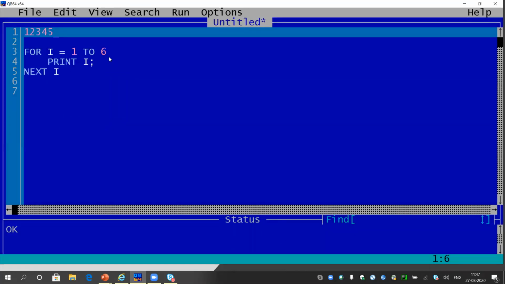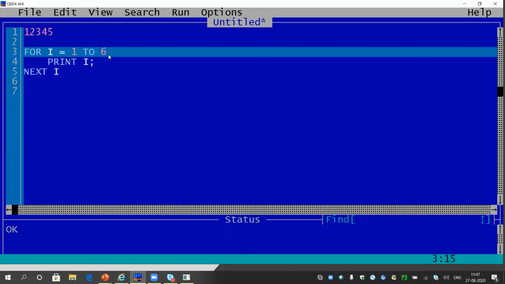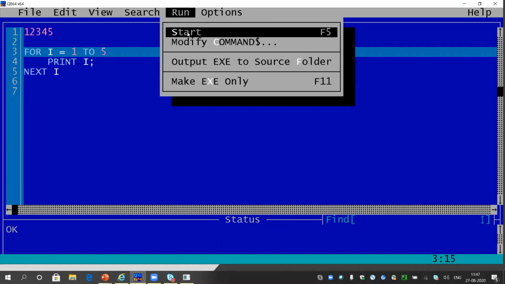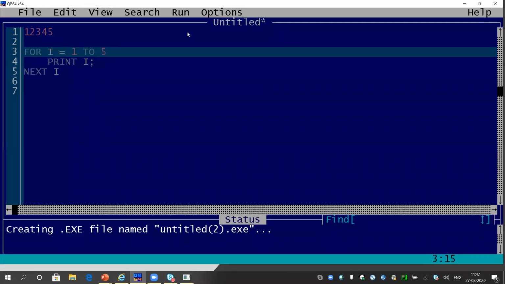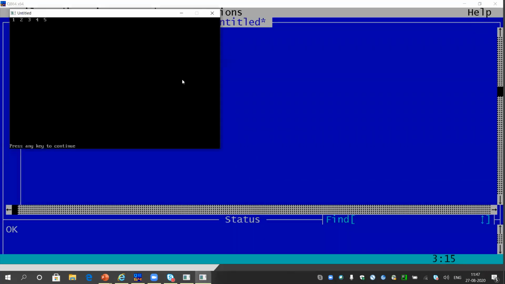Anyway, sorry, I have not changed. So 1, 2, 3, 4, 5. I'm trying to print 1 to 5, print I. So this line would print 1, 2, 3, 4, 5, right? Just give me some time. Yeah, it is printing 1, 2, 3, 4, 5 correctly.